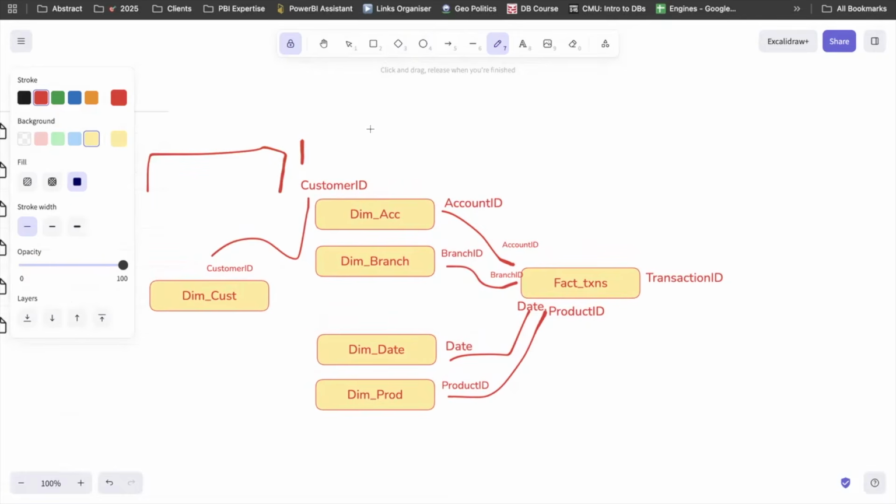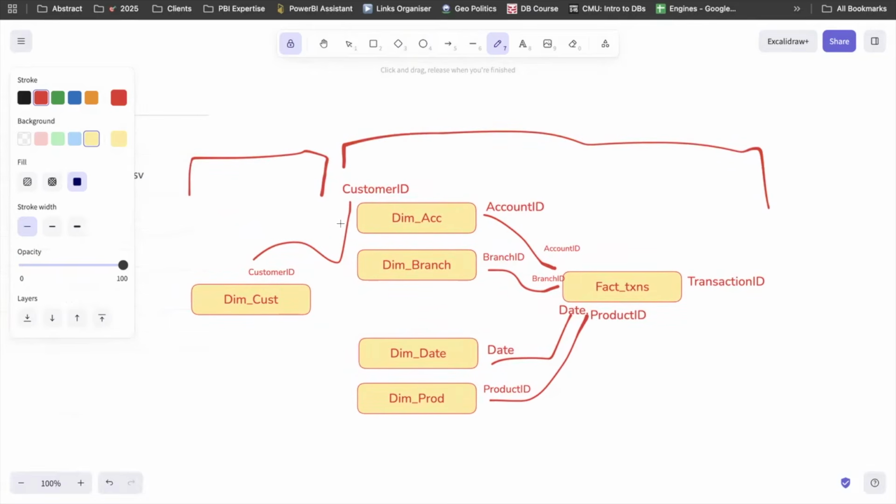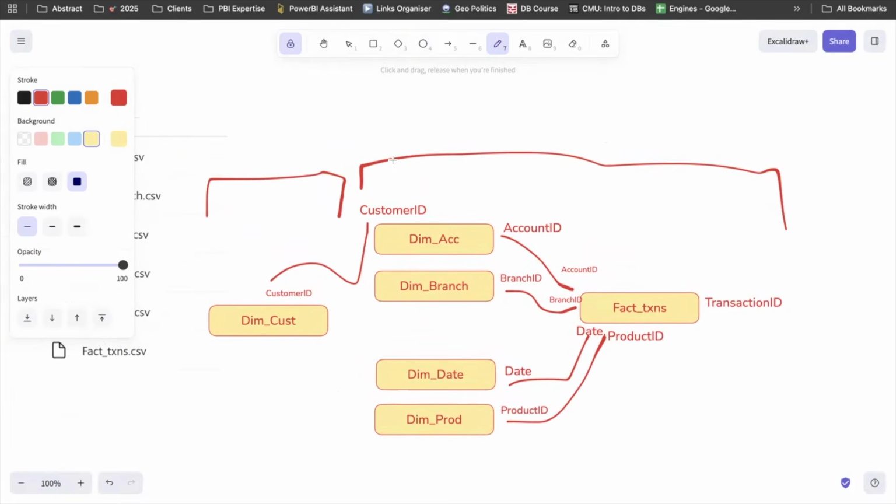So now the pattern of star is breaking here. What model or what pattern has it become? Since a dim is connected to another dim, and not all the dims are connected to the fact, we call it a snowflake schema, because it looks like the logo of a snowflake, where there is one fact, multiple dims, then multiple dims. Got it. Yep. Okay, sounds good.